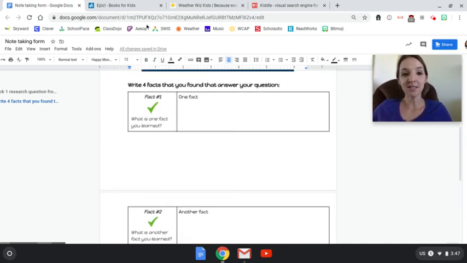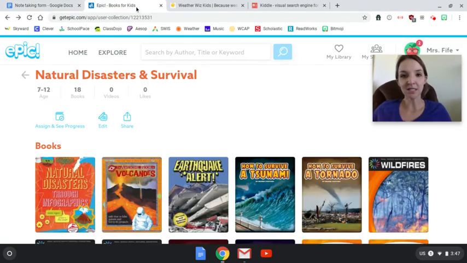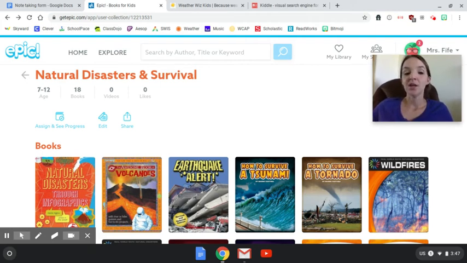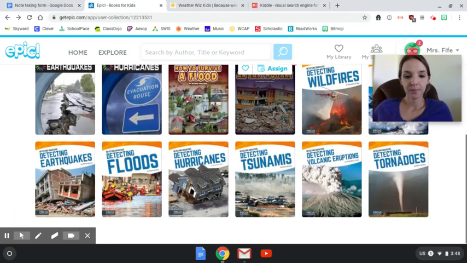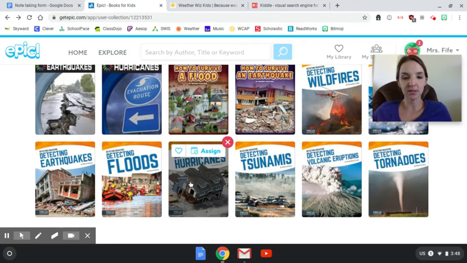The first one is Epic Books, which we've all been there many times. We all know that in the upper right-hand corner of our Epic Books account, we have a mailbox, and you can find all of the nonfiction books that I've assigned to you for previous assignments, and you can go directly to those, and that'll help you with researching your weather topic. So I clicked on the collection Natural Disasters and Survival. I'm going to scroll down here, and I'm looking for hurricanes. Oh, so I see this book here, Detecting Hurricanes. So I'm going to click on that one.